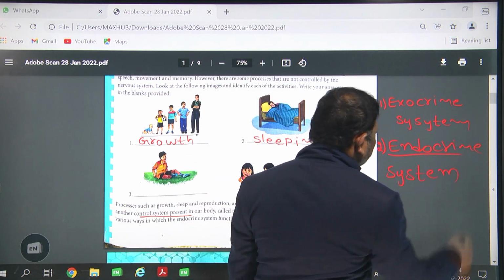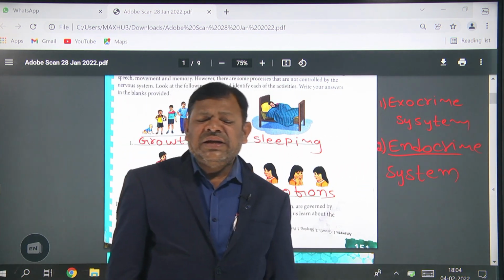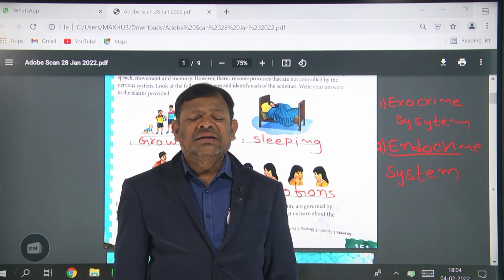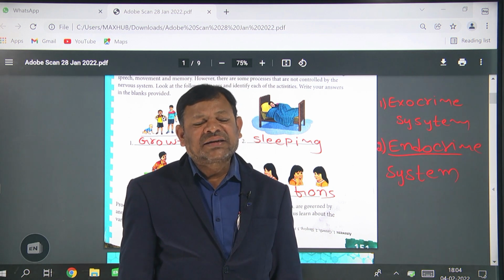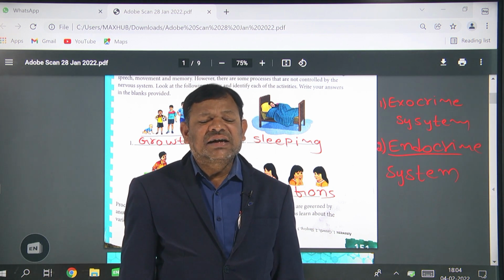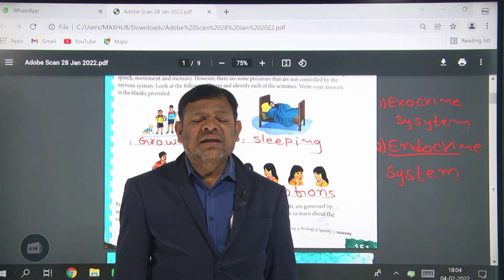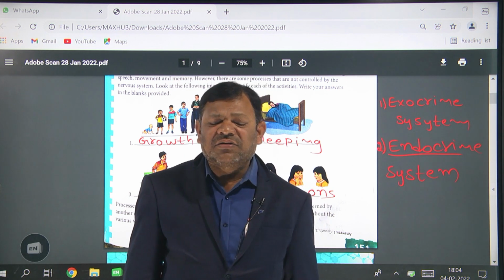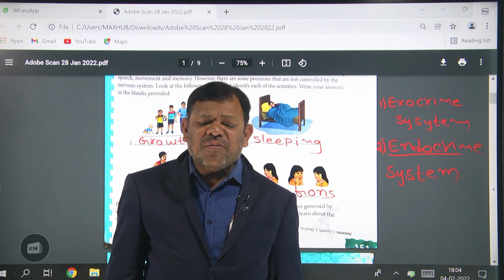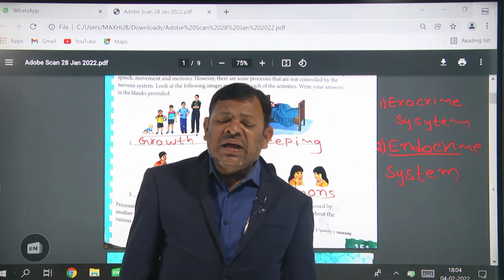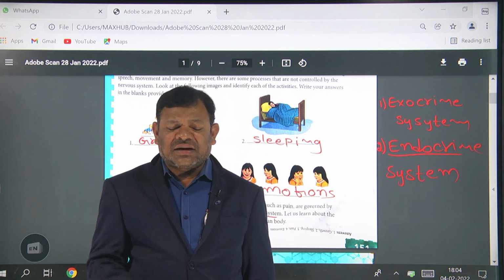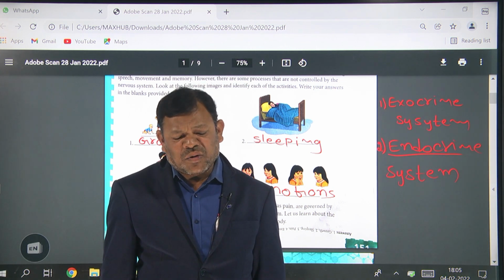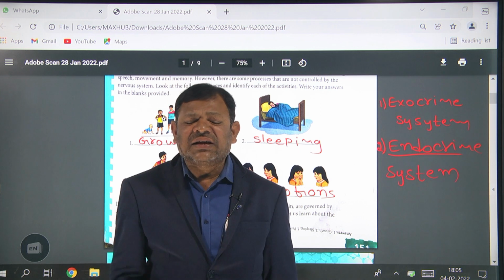Endocrine glands do not have ducts, so these are the ductless glands. They release chemical substances, and those chemical substances we call hormones. Endocrine glands are ductless glands, and the chemicals they secrete are known as hormones. These chemicals are secreted into the blood.